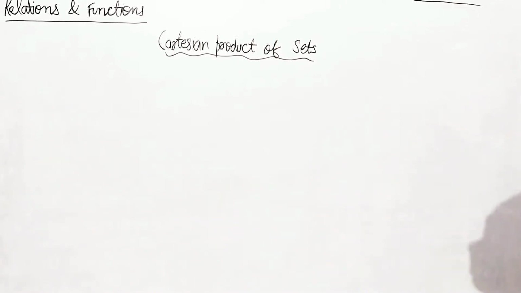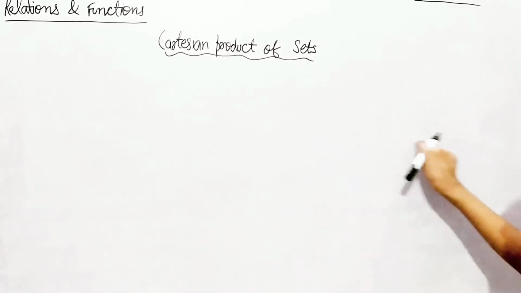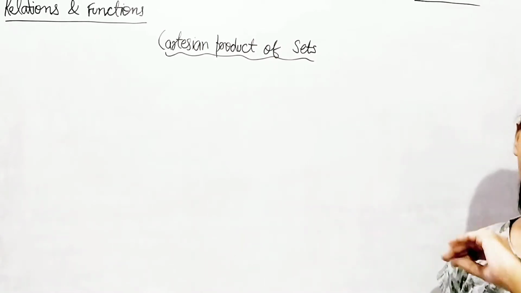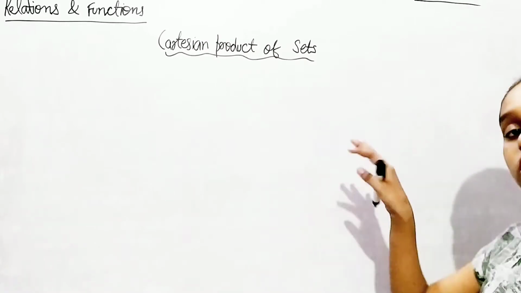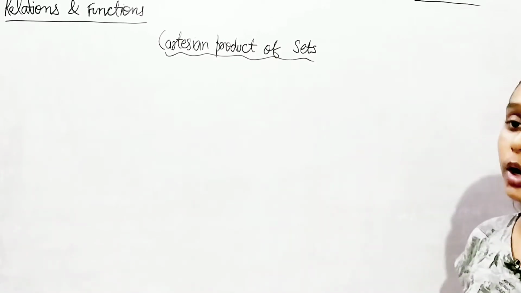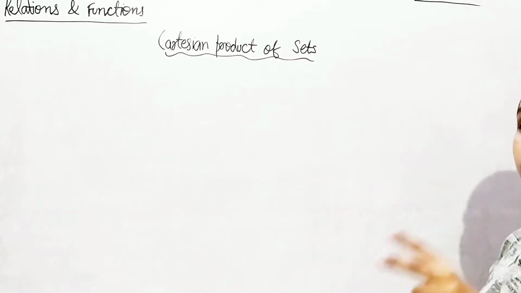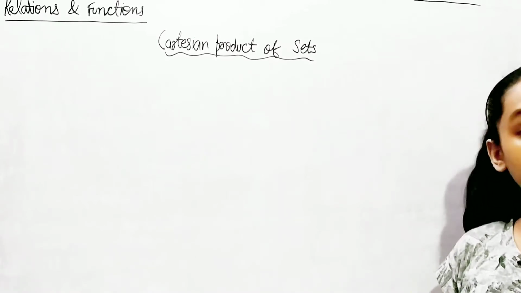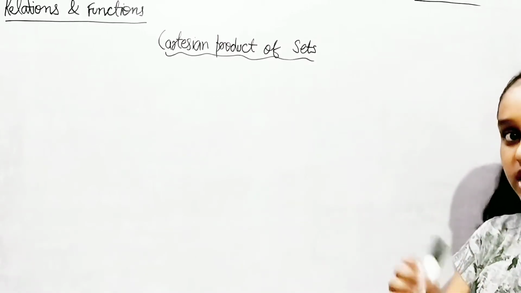What does ordered pair mean? It should be in order, and they're always going to be pairs. The origin of the x-axis and y-axis is 0, 0. So this is the pair we have.